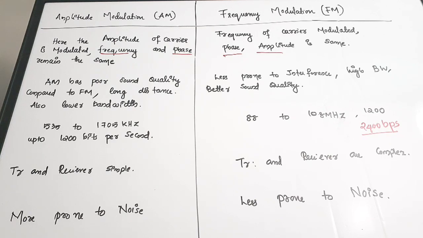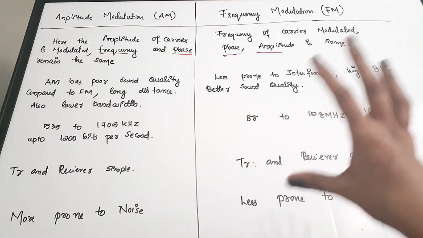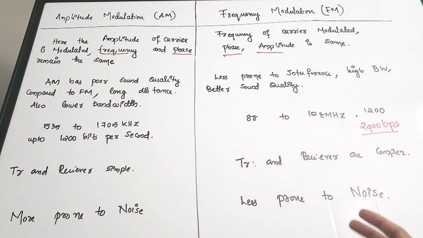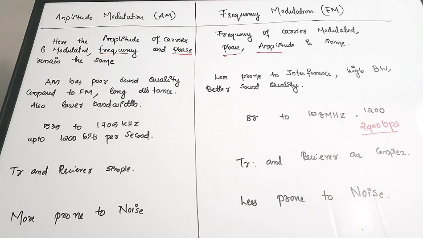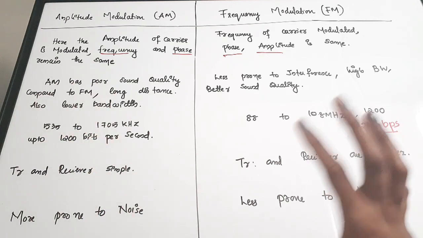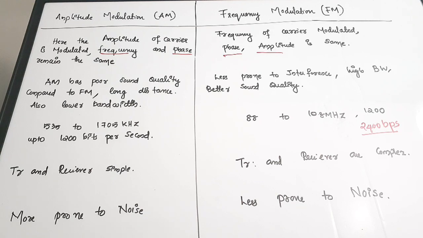If you are transmitting a sound wave, we are only modulating the frequency here, and the frequency modulation is present in the entire bandwidth, due to which it will be less prone to noise. So we can sum it up as AM is more prone to noise and frequency modulation is comparatively less prone to noise as compared to AM. These are the important comparisons between amplitude modulation and frequency modulation.